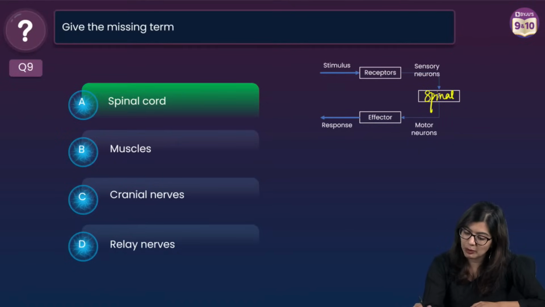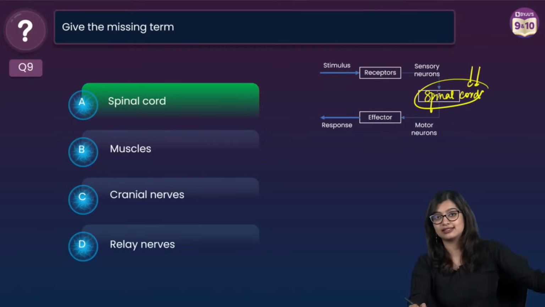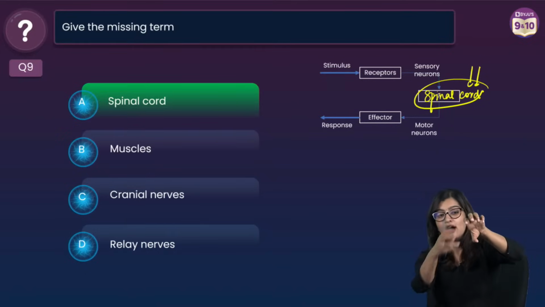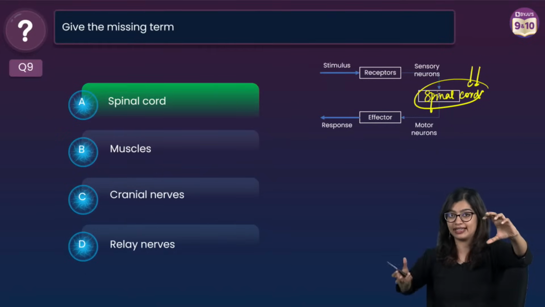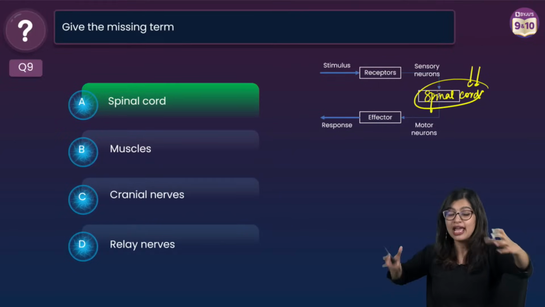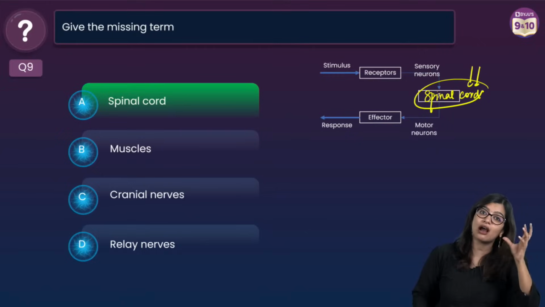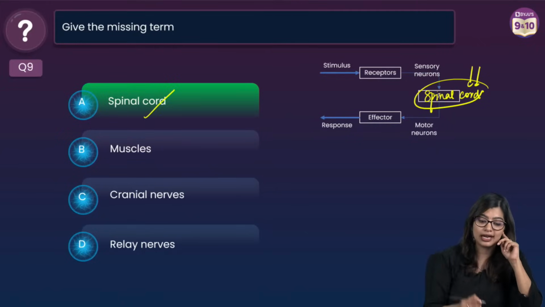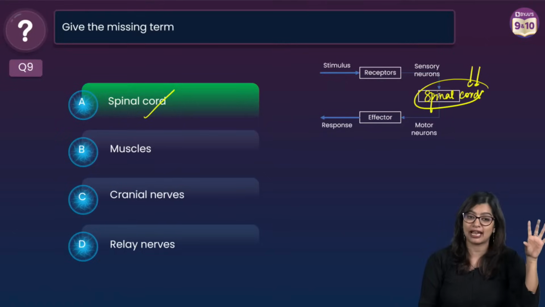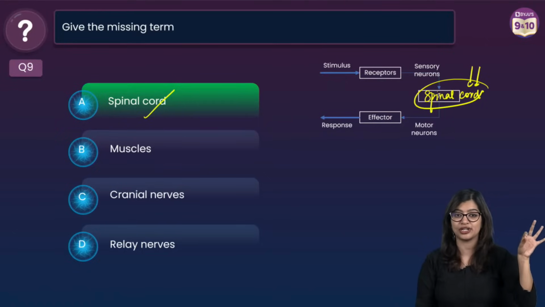It is going to be spinal cord as a structure which in turn has sensory neurons bringing information in, a relay or an interneuron connecting your sensory and motor neuron and then passing the information, right? It cannot be only a relay neuron involved in it. So in this case, the answer is option A, which is spinal cord. Yes, correct answer is option A.